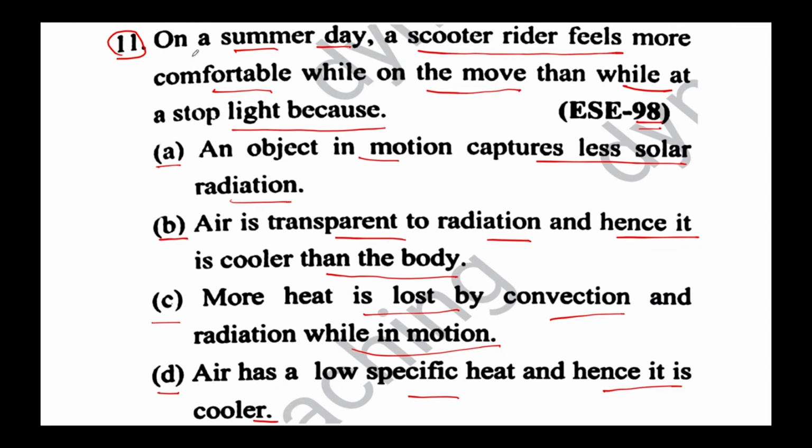Once again, let me get back to the question. On a summer day, a scooter rider feels more comfortable while on the move than while staying at a particular place, stationary. What is the exact reason for that? Statement A is an object in motion captures less solar radiation. Option B, air is transparent to radiation and hence it is cooler than the body. Option C, more heat is lost because of convection and radiation while in motion. And option D, air has low specific heat and hence it is cooler.